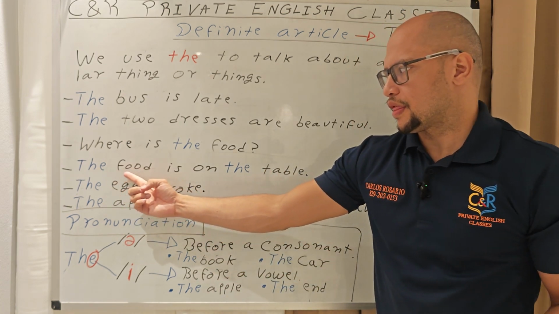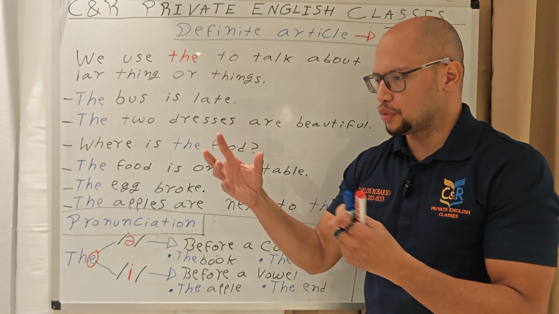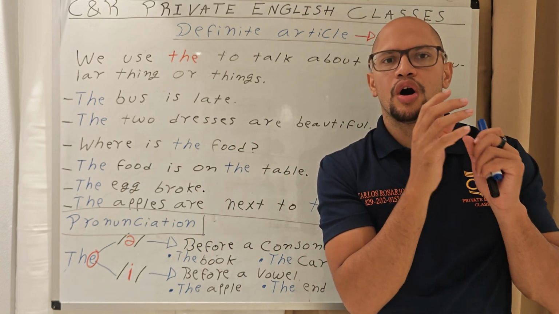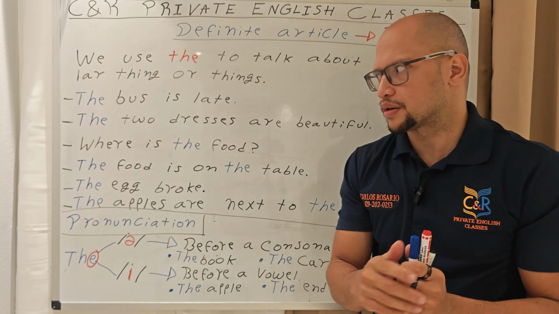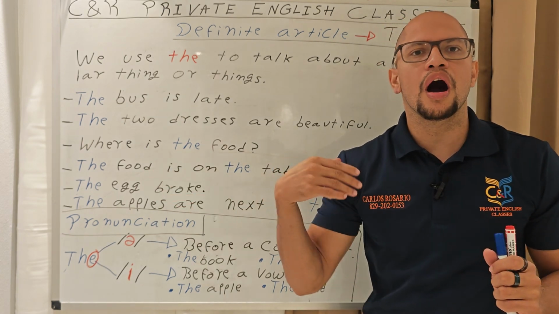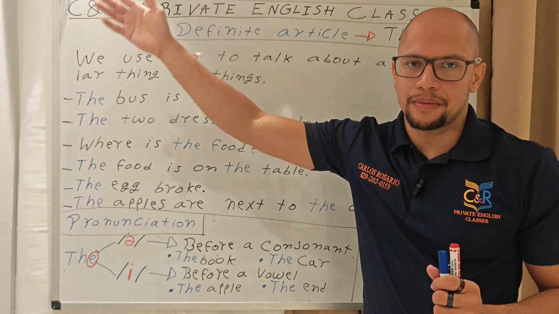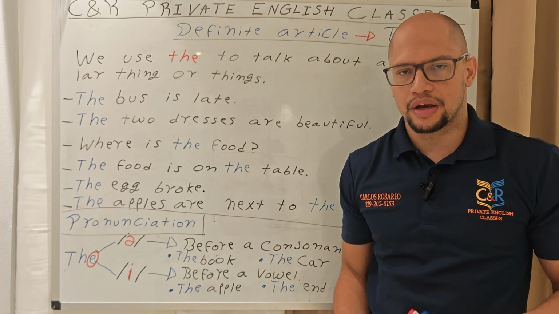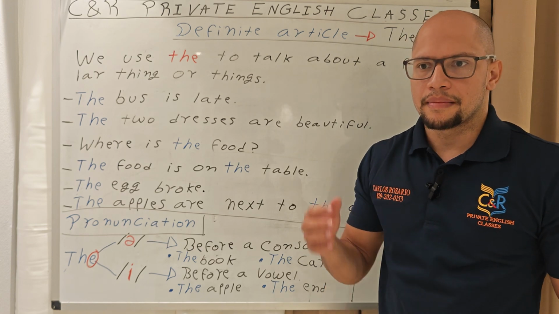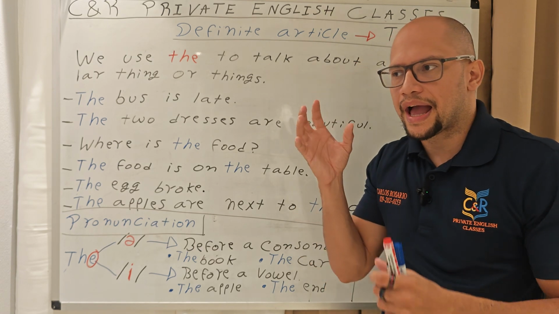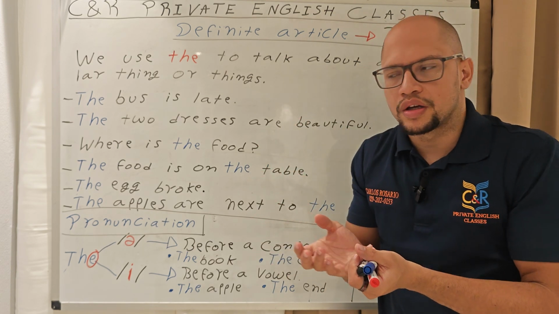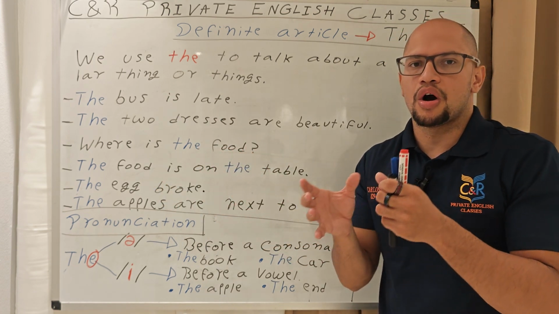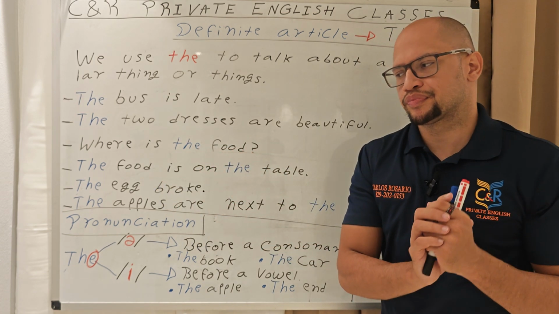And the answer could be, the food is on the table. Look, the food is on the table. Because yes, there is a lot of food in your neighbor's house, in another country, in another city, in the supermarket, but you are thinking about your food. So where is the food? The food is on the table.